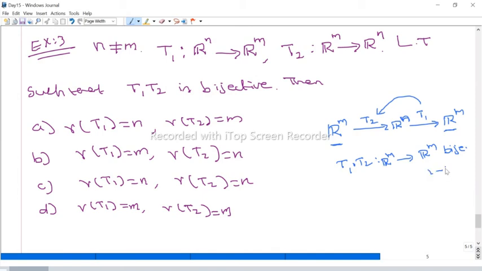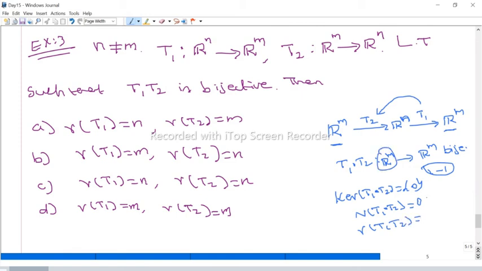So bijective in particular is 1-1. And we know that a linear transformation is 1-1 if the kernel of T1 composition T2 contains only the singleton 0. So that means the nullity of T1 composition T2 should be 0. By the rank nullity theorem, the rank of T1 composition T2 should be the domain dimension, which is m.